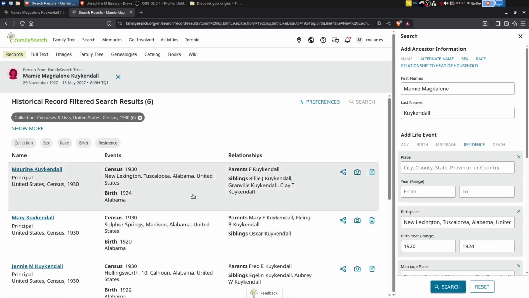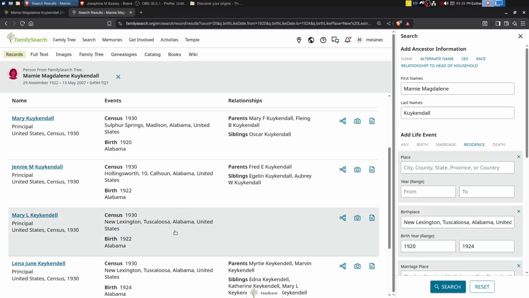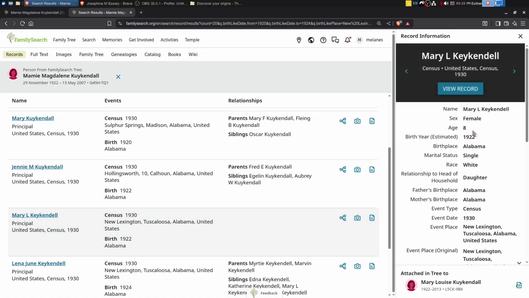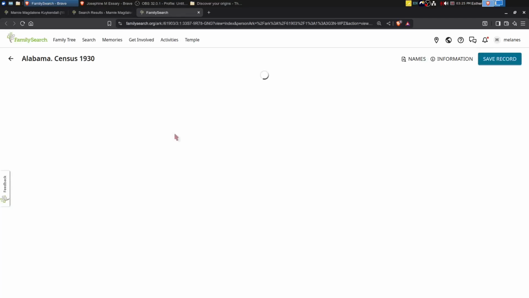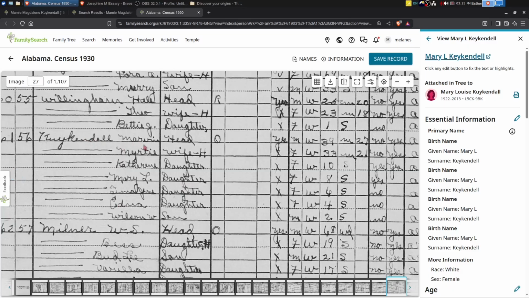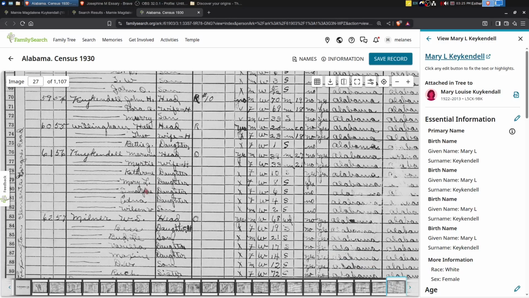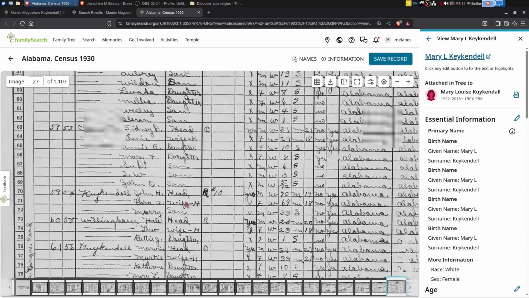Okay, we've got Maureen, Mary, Fred. This one's interesting. Let's look at this one. Eight, so she would be 8. It's in Tuscaloosa. She shouldn't be listed by herself. So let's look. Okay, here's Kuykendall. The head of the family is Marvin, and there's Mary. So not who we were looking for, but there is definitely something weird about the index.